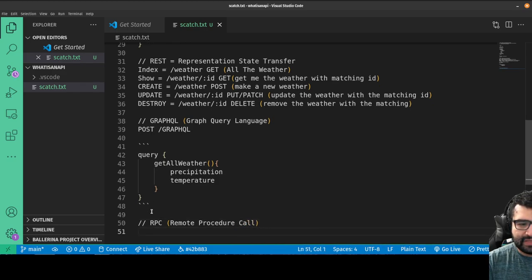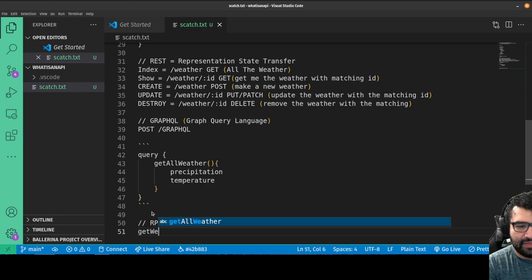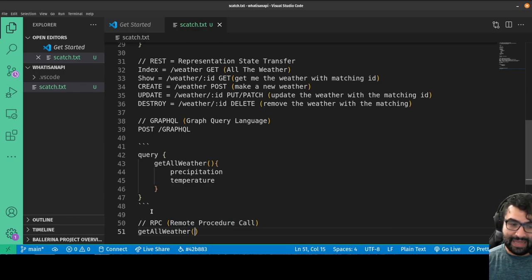Basically, its goal is to make it feel, to the person who's using the API, just like they're running a function. At the end of the day, the client, instead of having to make a post request, get request, or think about any of this, will just run a function on their front end, that might just say get all weather, and it'll just feel like they're running a function. How do they make that happen? Generally, there are two steps.